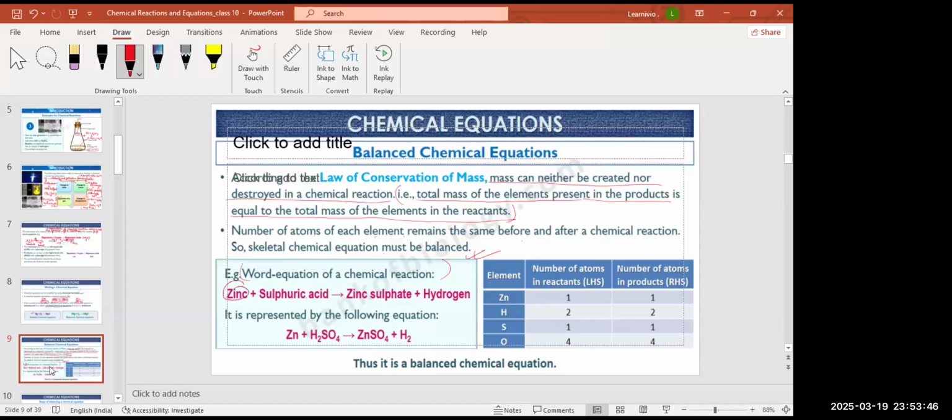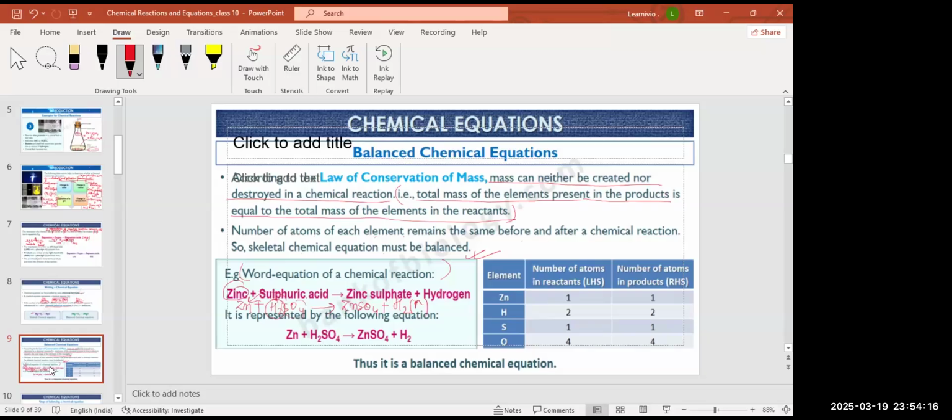You should know the symbol of zinc. What is the symbol of zinc? Zn. And what's the formula for sulfuric acid? Sulfuric acid is H2SO4. You should know all these. So what will it form? Zinc sulfate. From here, H2 gas will be liberated, and this SO4 goes to zinc, forming ZnSO4.